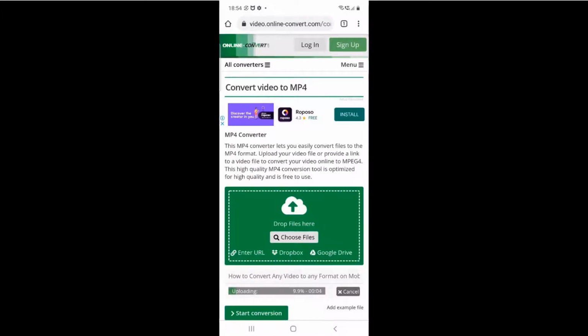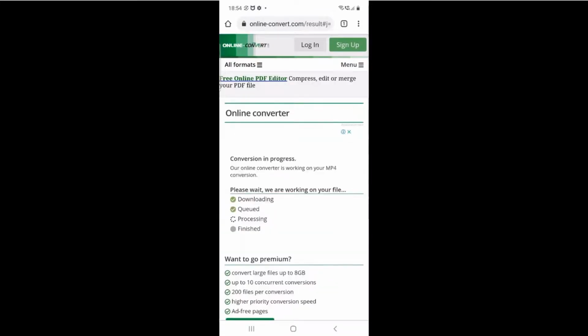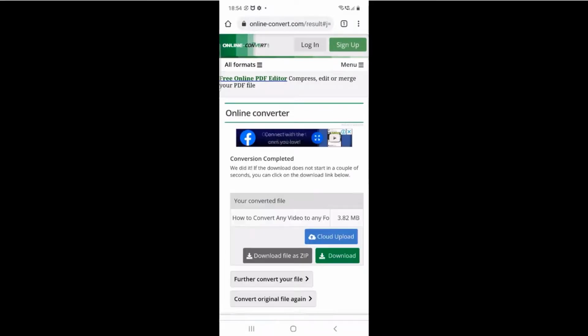Wait for the file to get uploaded to the conversion website. Once uploaded, click Start Conversion. Wait for the file to get converted. Once converted, your file will be downloaded in your device. That's all.